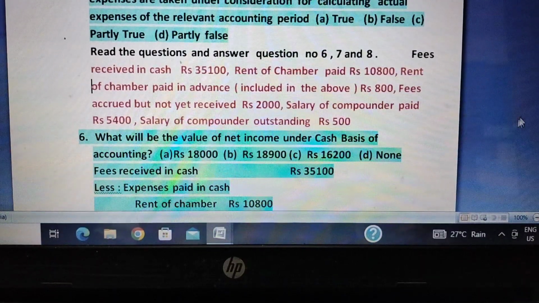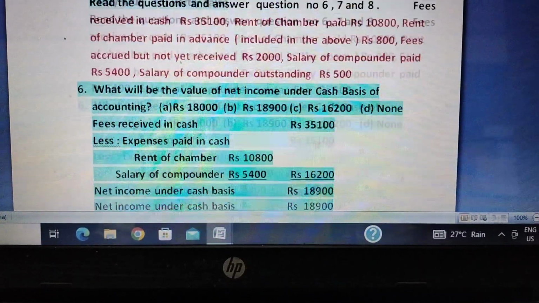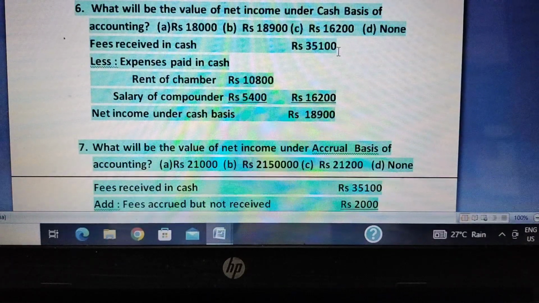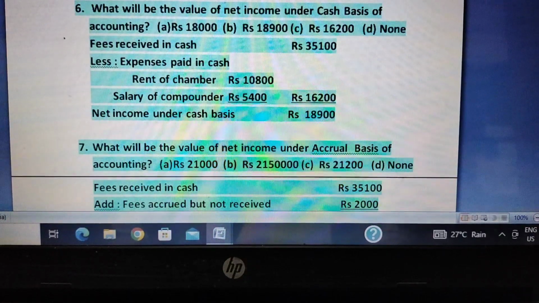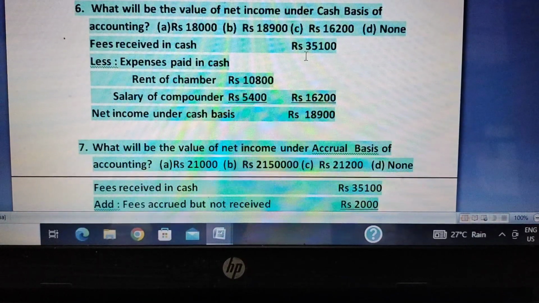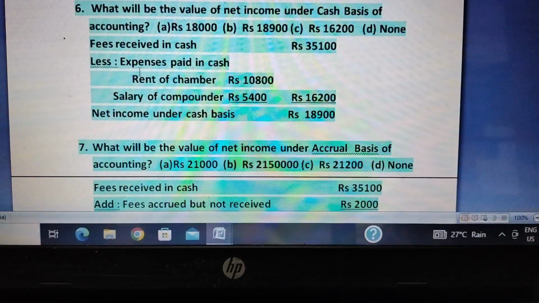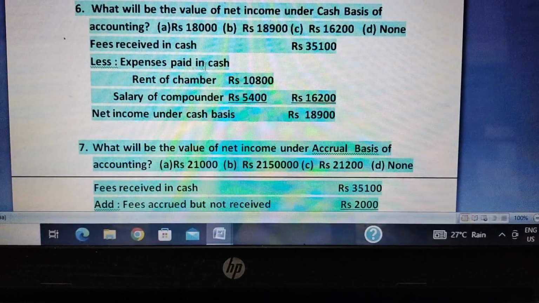So see how I have solved it. The fees received in cash is 35,100. Fees accrued but not received is due, but it is not yet received. Though it is the income for this year, it is not received, so we will not include this 200. We'll include only what has actually been received, that is 35,100. From that, we'll deduct expenses paid in cash. Expenses due will not qualify for deduction on the cash basis of accounting.